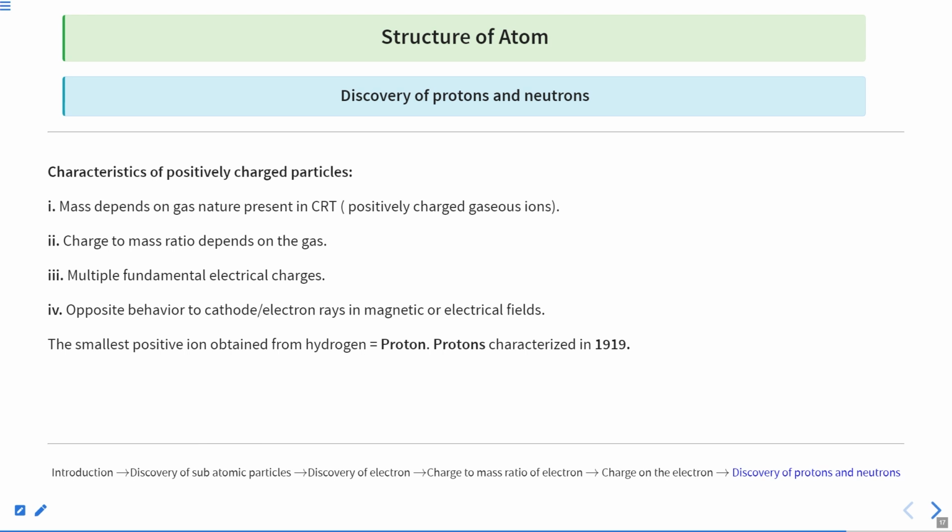Opposite behavior to cathode rays, so all the things were opposite. If you put a potential, then the canal rays move toward the negative charge rather than the positive charge, indicating that they are positively charged. So the smallest charged ion obtained from hydrogen is the proton, that was characterized in 1919. Clear?